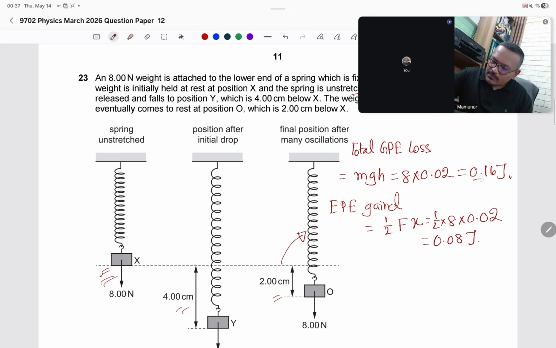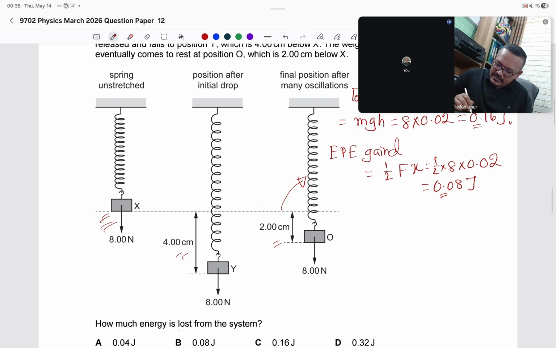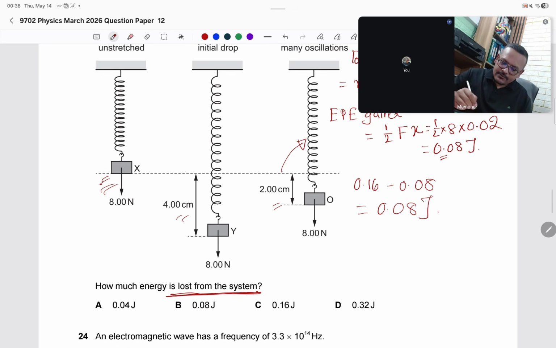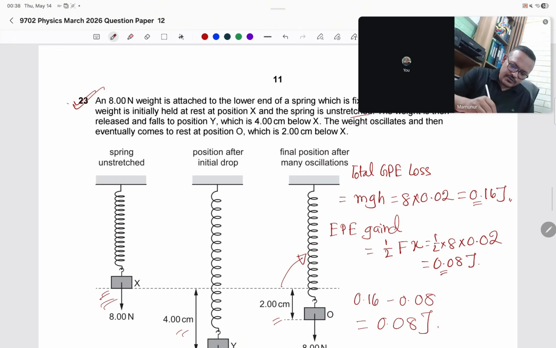So total loss is 0.16, but 0.08 joule of energy is again stored as elastic potential energy in the spring. So how much energy is lost from the system? Finally we can calculate the loss: 0.16 minus 0.08 equals 0.08 joule of energy.